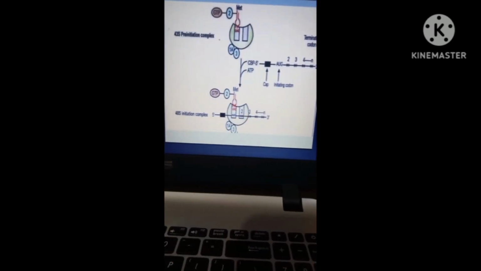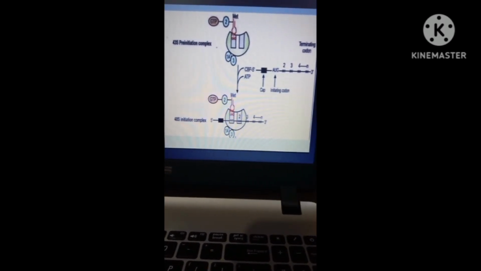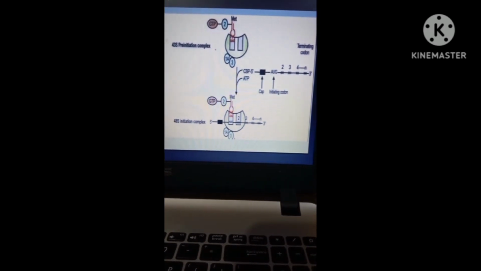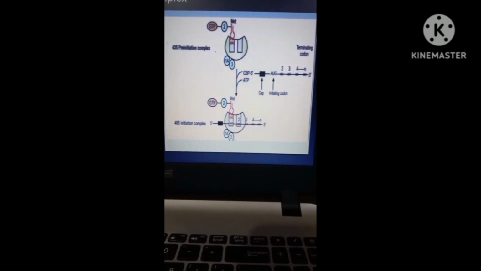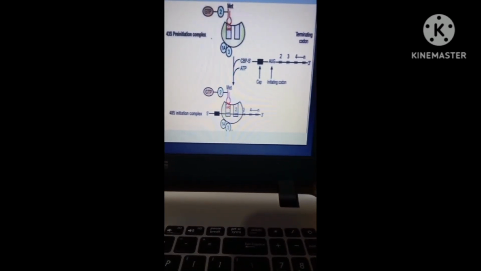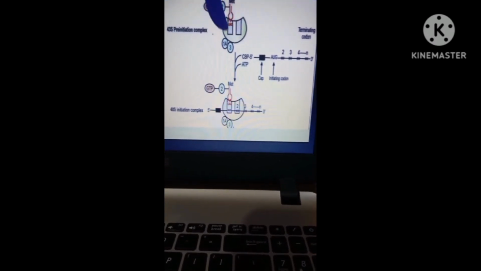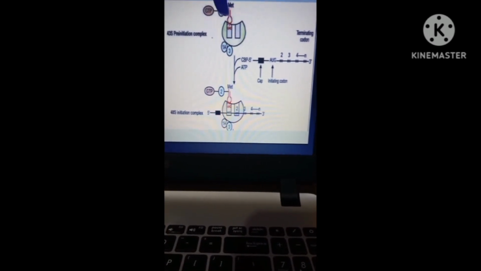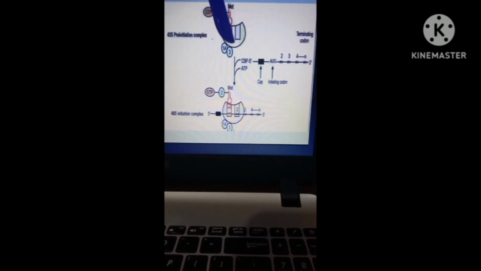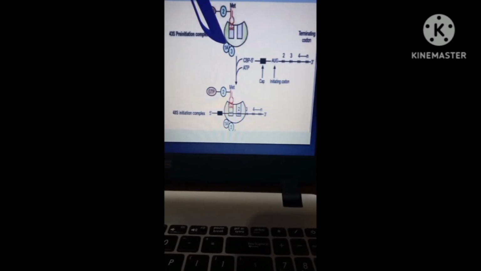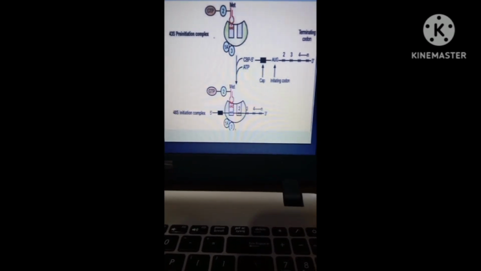So let's come now to the third step, the formation of the 48S initiation complex. The binding of mRNA to the 43S pre-initiation complex results in the formation of the 48S initiation complex through the intermediate 43S initiation complex. So from mRNA and methionine to the 43S pre-initiation complex, once they bind, they form the 48S initiation complex.